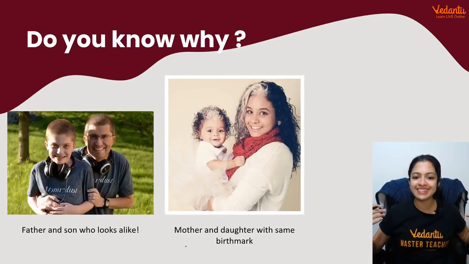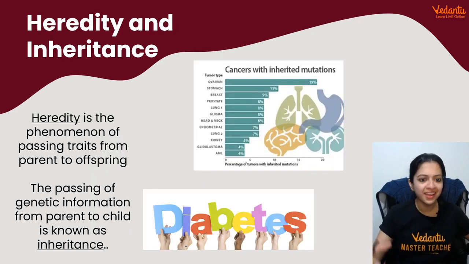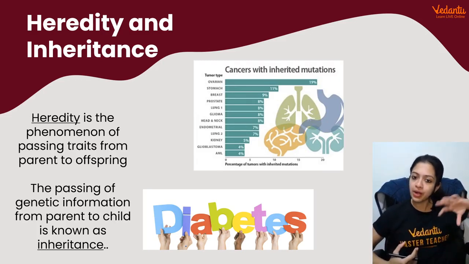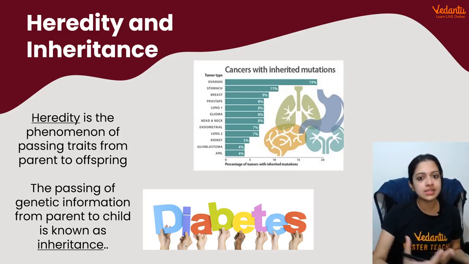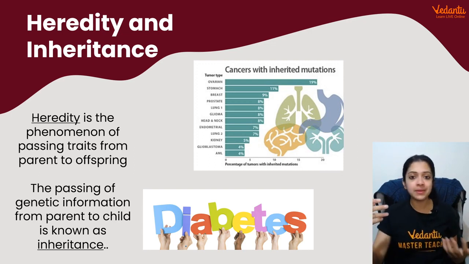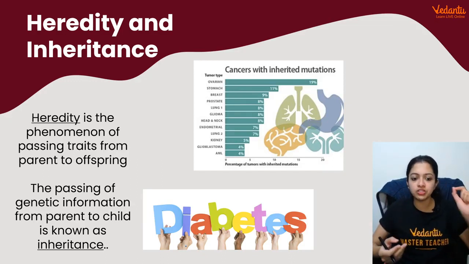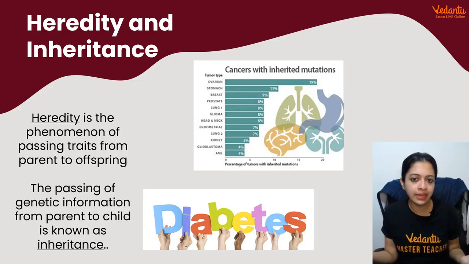So now I think it's easier for us to understand why father and son may look exactly alike, mother and daughter may have exactly the same birthmark, and so on. Heredity and inheritance. We can say heredity is the phenomenon of passing on of traits from parents to offspring. So this could be something really good. It could be some diseases as well. Cancer, diabetes, and all of these do run in certain families. That also comes as part of heredity. Now, inheritance is the passing of genetic information from parent to child. Inheritance is more of a commonly used term in English, right?